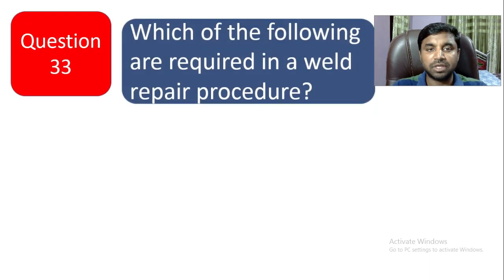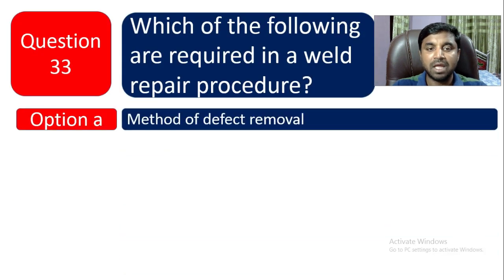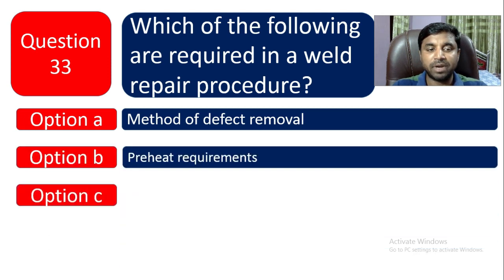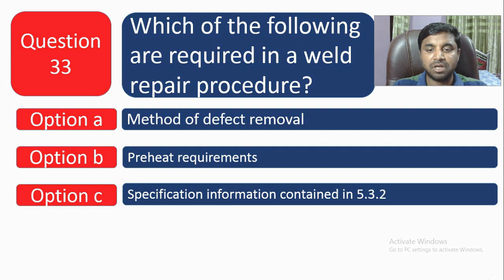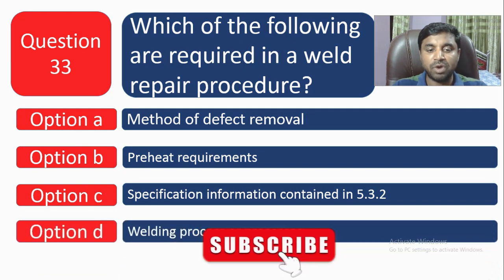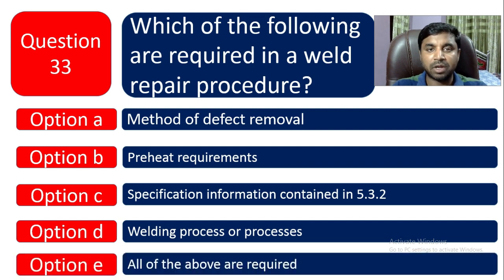Question number 33. Which of the following are required in a weld repair procedure? Option A, method of defect removal. Option B, preheat requirement. Option C, specification information contained in 5.3.2. Option D is welding process or processes. Option E is all of the above are required.